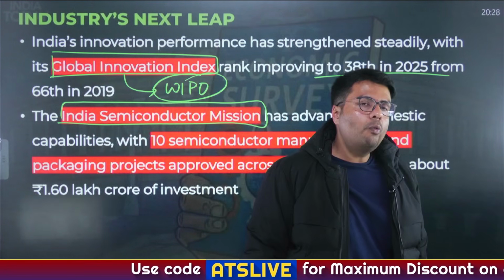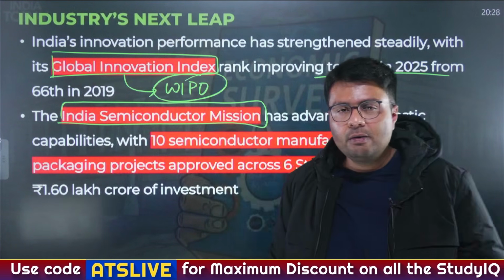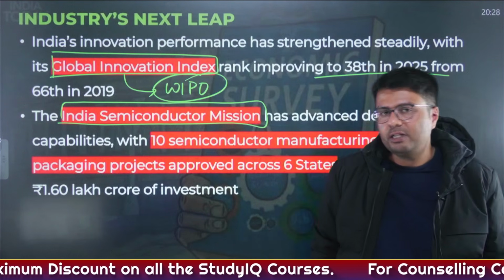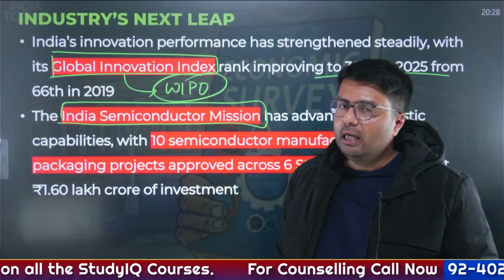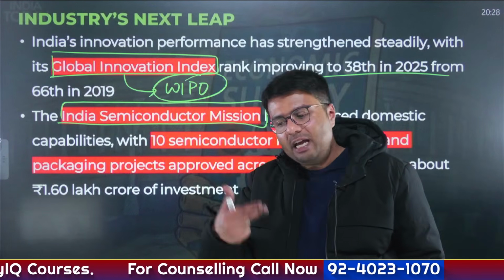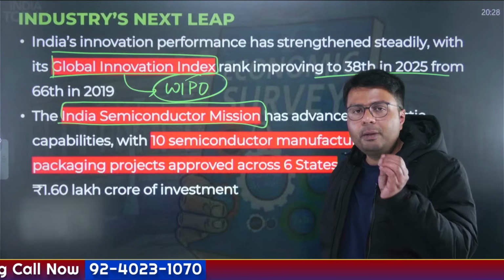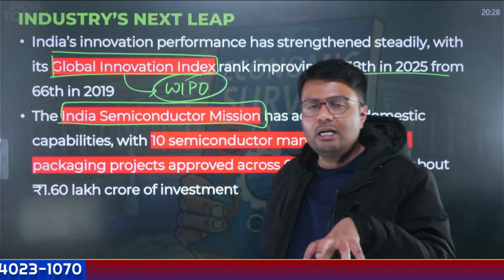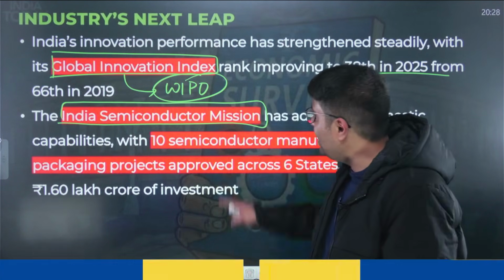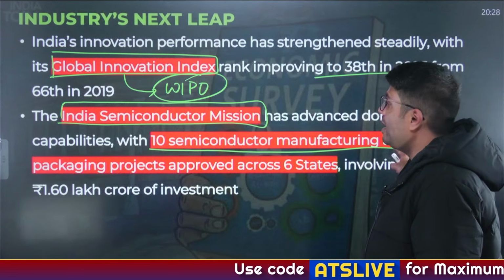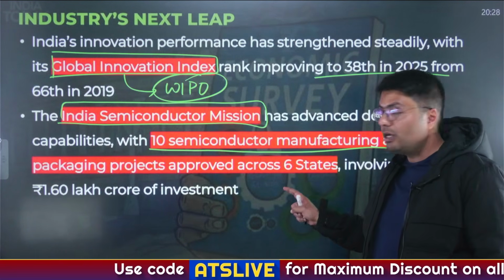And one of the key factors in improving innovation is the government's focus on making India reliant in the production of semiconductors. Now, what happened during the COVID-19 pandemic? Production of semiconductors, which was concentrated in a handful of East Asian countries and China, got disrupted. And because of that, our production suffered even after the economy came out of the COVID-19 pandemic. So the government thought, why not set up semiconductor industries in India?